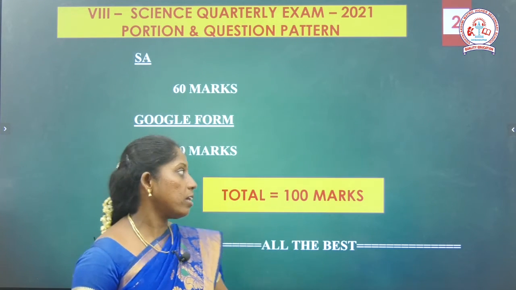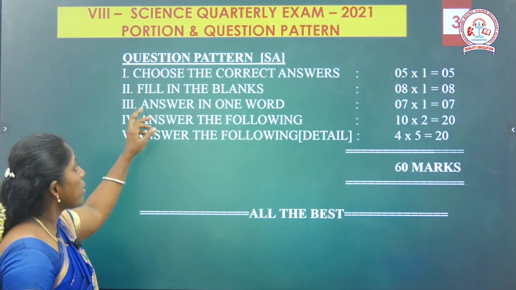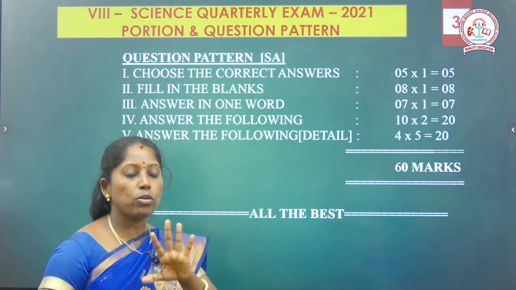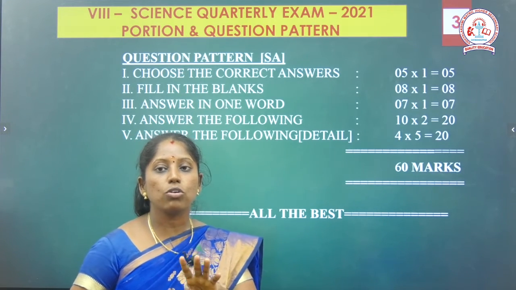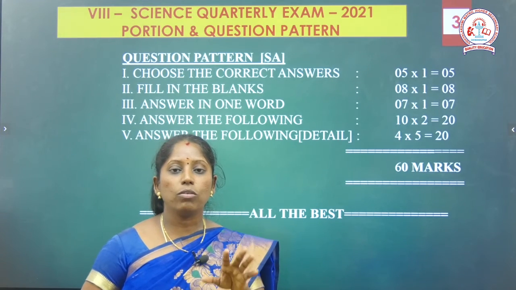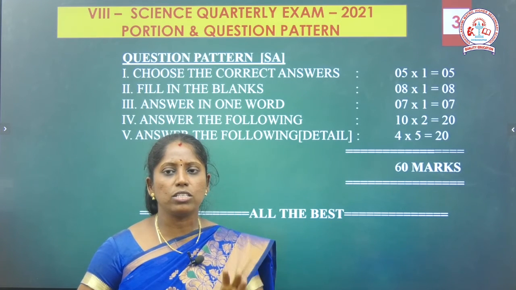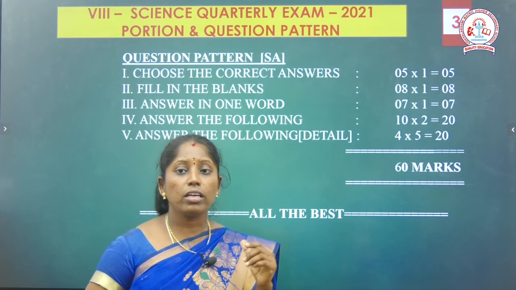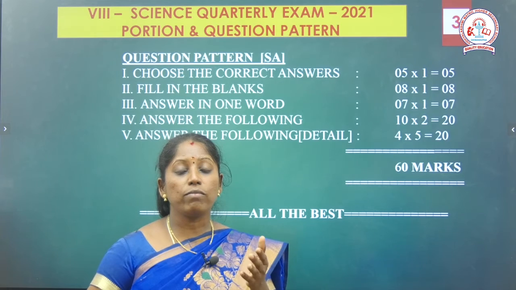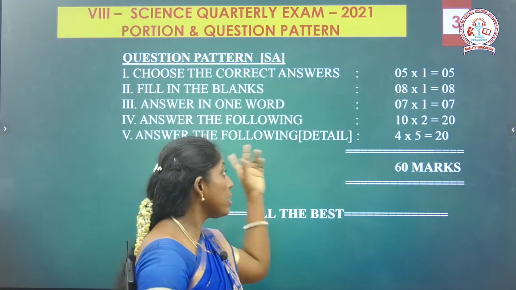Okay, then what is the blueprint of the question paper, that also we can discuss now. What is the question paper pattern? First Roman, choose the correct answers, 5 questions I give, each question carries 1 mark, so 5 into 1, 5 marks. Then fill in the blanks, 8 questions, so 8 into 1, 8 marks. Then answer in one word or one sentence for the given question, 7 into 1, 7 marks. Because you are studying in 8th standard, only one word is not enough, so I can give that answer in one sentence too.